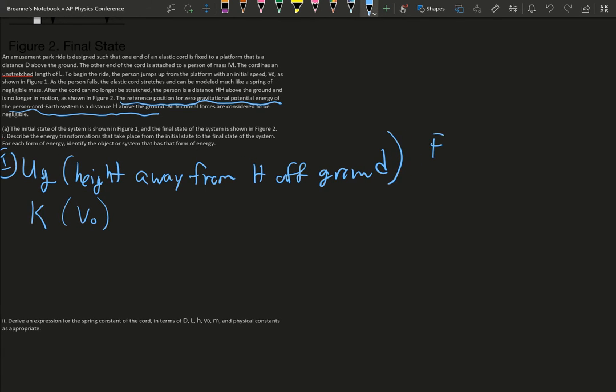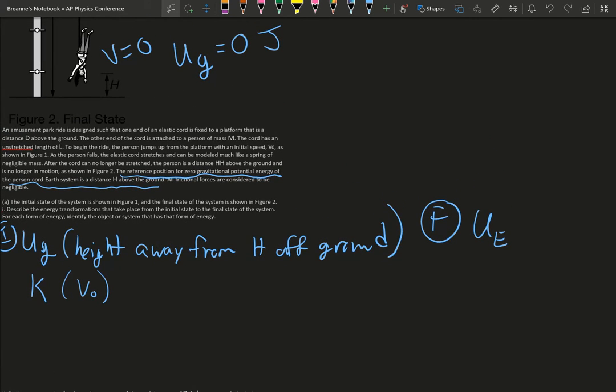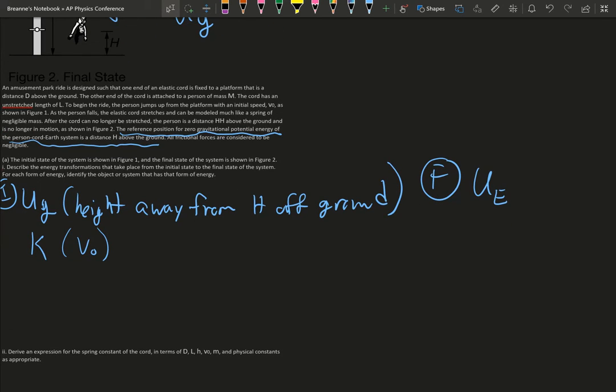Now for final, the only energy I can see is her elastic potential, because it states that our gravitational is 0 and our velocity is 0. So it all gets transferred into our elastic potential. So we could put it in words something like this.